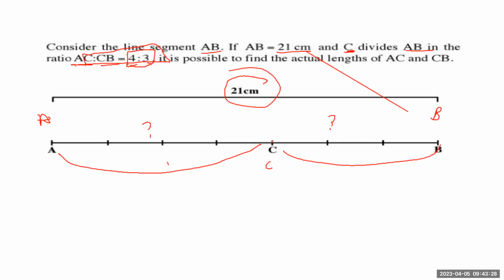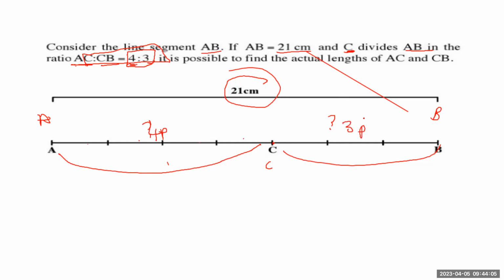All right. So we have the following. Now we want to get AC is to CB. Now, what is this 3 is to 4? We're saying it's the ratio. To think of ratio, it's like small pieces of the line. It's not the actual line, but just pieces of the line. So what they're trying to say here is that you're going to have 4 pieces. So this is AC, as you can see, 1, 2, 3, 4 pieces. And then here you're going to have 3 of the pieces.